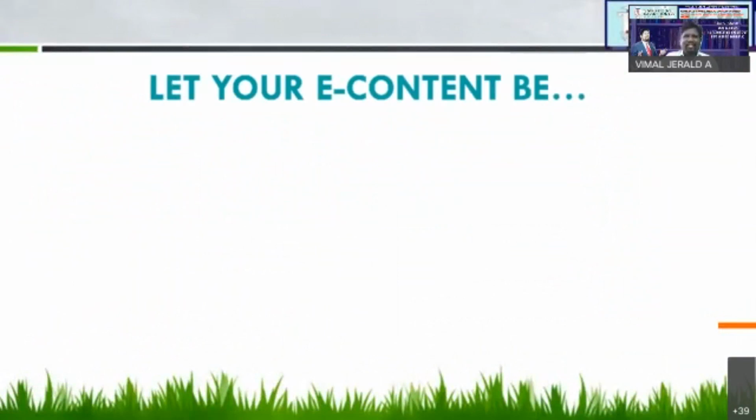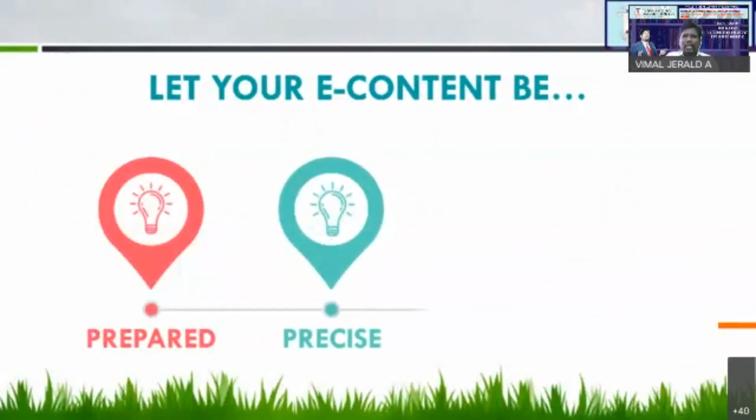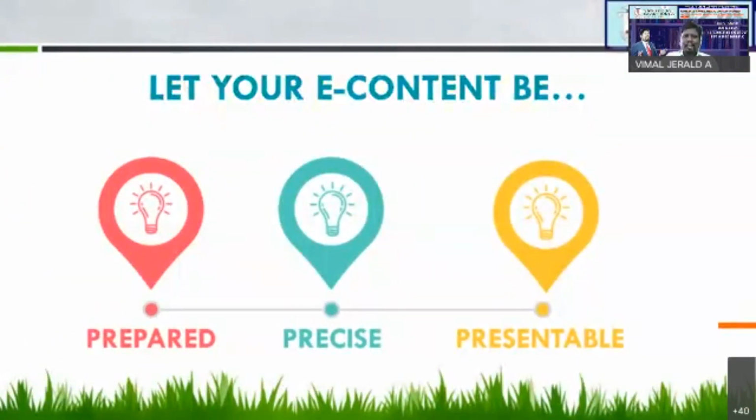Otherwise, we will not. You should always think of these 3 P's when you are preparing e-content. First of all, you must be prepared. For example, if you want to prepare e-content on anatomy, you must be ready with the content.